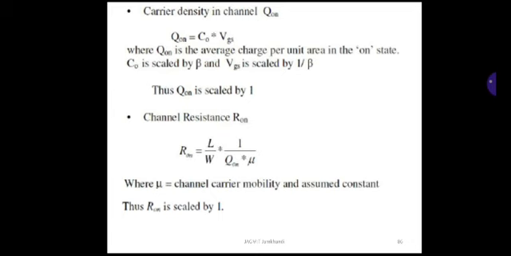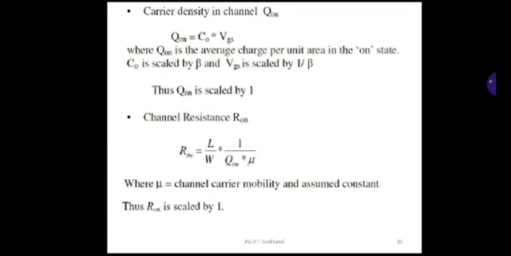Next one, channel resistance R1. So channel resistance is denoted as R1, and R1 is nothing but L by W into 1 upon Q1 into mu, where mu is the carrier mobility in the channel. It is assumed to be a constant. Remember here, mu is considered as a constant. Thus R1 is scaled by 1 upon alpha into 1 upon alpha. So that is nothing but equal to 1.